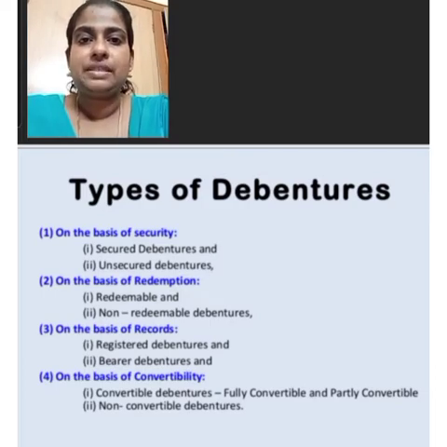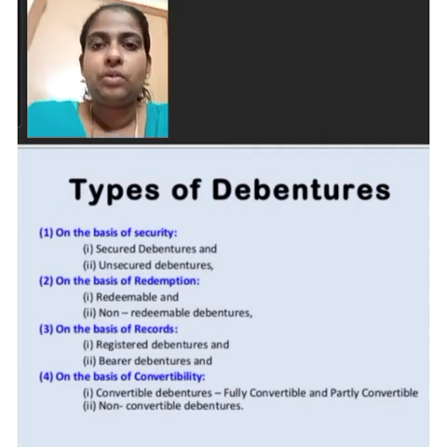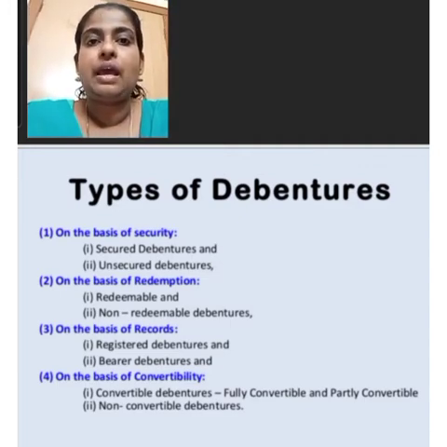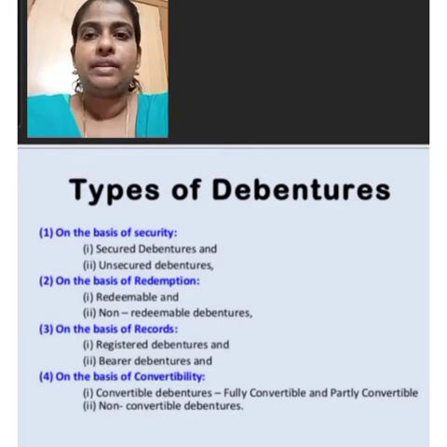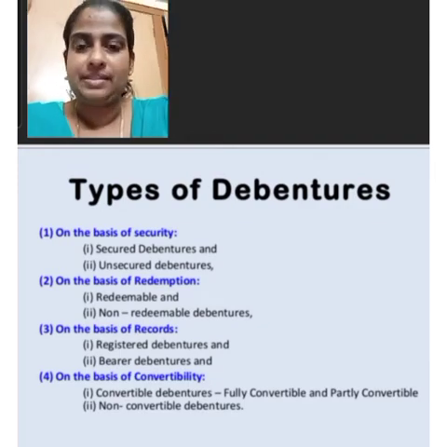First mortgage debentures are those that have a first claim on the assets charged, and second mortgage debentures are those having a second claim on the assets charged. In India, debentures have necessarily to be secured.